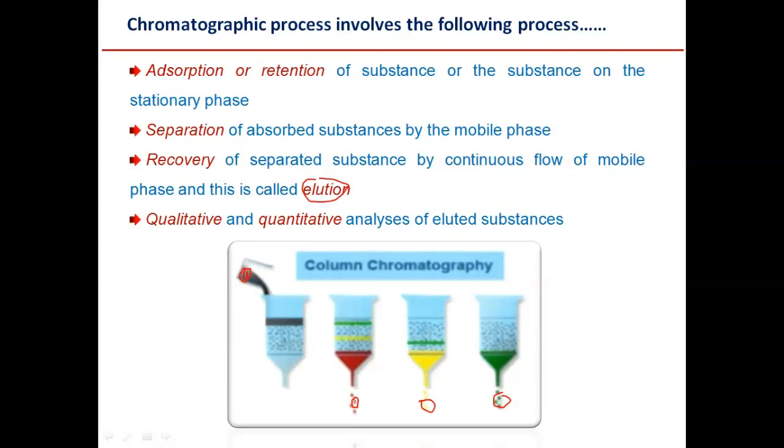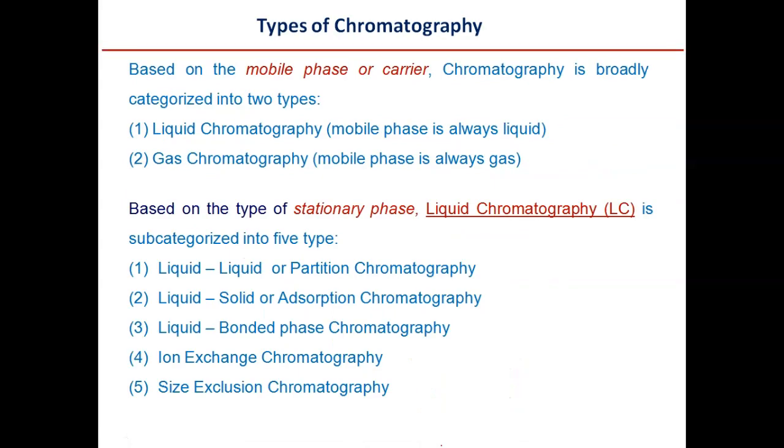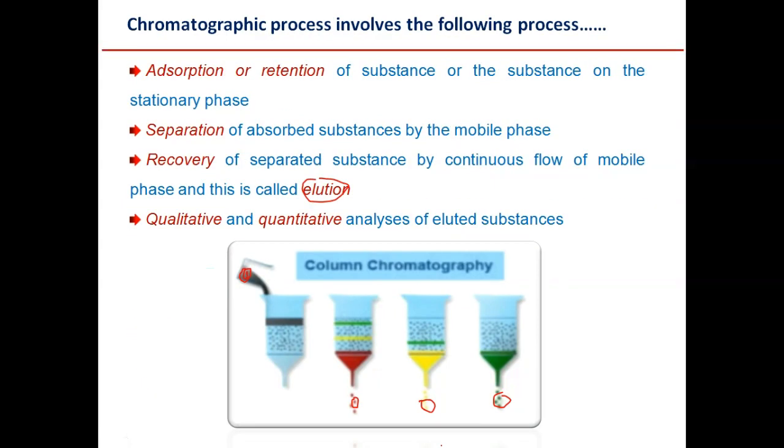If you do the elution, we will get the individual constituents from the mixture, and once we get these individual constituents, we can easily do qualitative and quantitative analysis of them. So this technique is still widely used in research and development for the separation of chemical mixtures, and for the qualitative and quantitative analysis of mixtures. Well, so this is about the process and the steps involved.